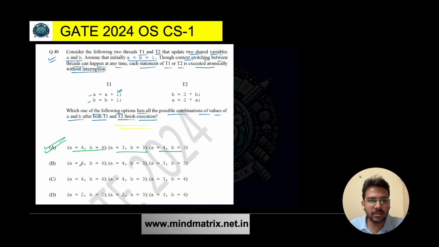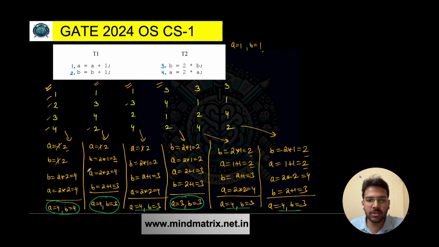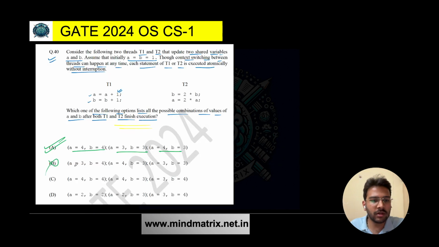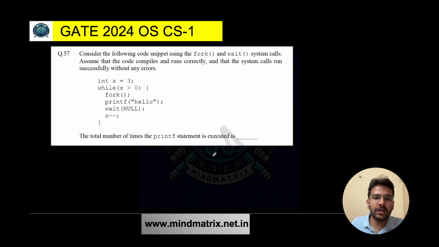But let's just see the other options as well. A is equal to 3, B is equal to 4. That is not possible here. So option B, due to this, we can say this is not the correct answer. This is possible, this is possible, but this is not possible. So option C is also not correct. And this is also not possible. So option A is the correct answer here. I hope it is clear to all of you how to solve these types of questions. Let's proceed to the next question now.